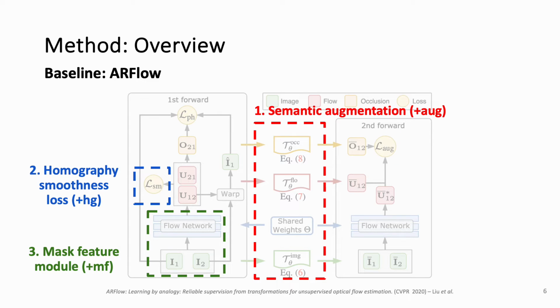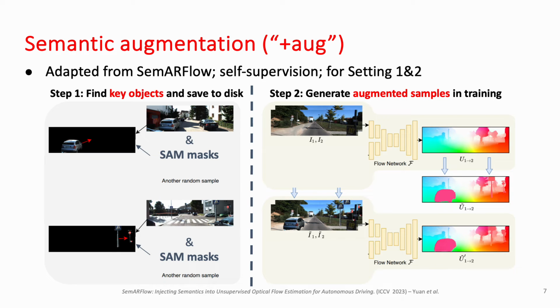Our network is based on ARFlow. We propose 3 adaptations. First, semantic augmentation adapted from SAM. We first use SAM masks to find key objects in the datasets, and then copy and paste these objects across samples to generate new augmented samples during training. This adaptation adds strong self-supervision to better handle occlusions.